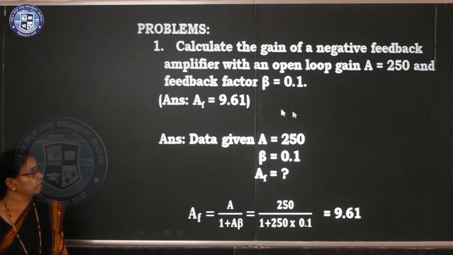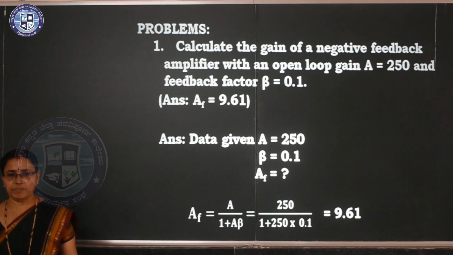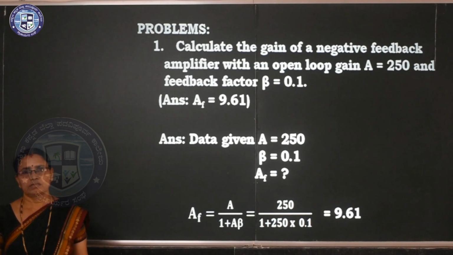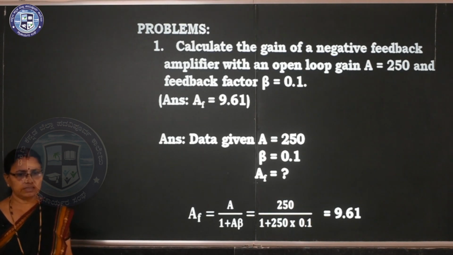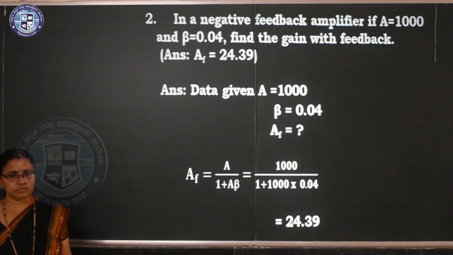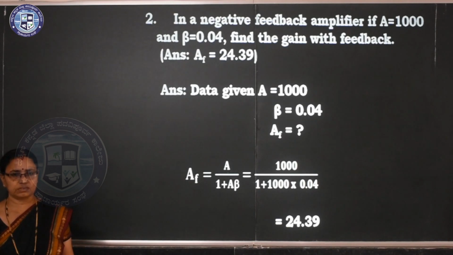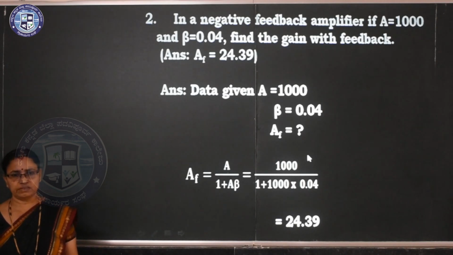What is AF? Calculate the gain of a negative feedback amplifier with an open loop gain A equal to 250 and feedback factor beta equal to 0.1. Substitute here, you know very well, you can do it in the calculator, and you will get the answer 9.61. Next one is also a very easy problem. This type of problem they can ask for 2 marks. Here also you have to calculate AF. A is equal to 1000 is given. These questions I selected from the question bank. So the gain is 24.39, with no unit for the gain.